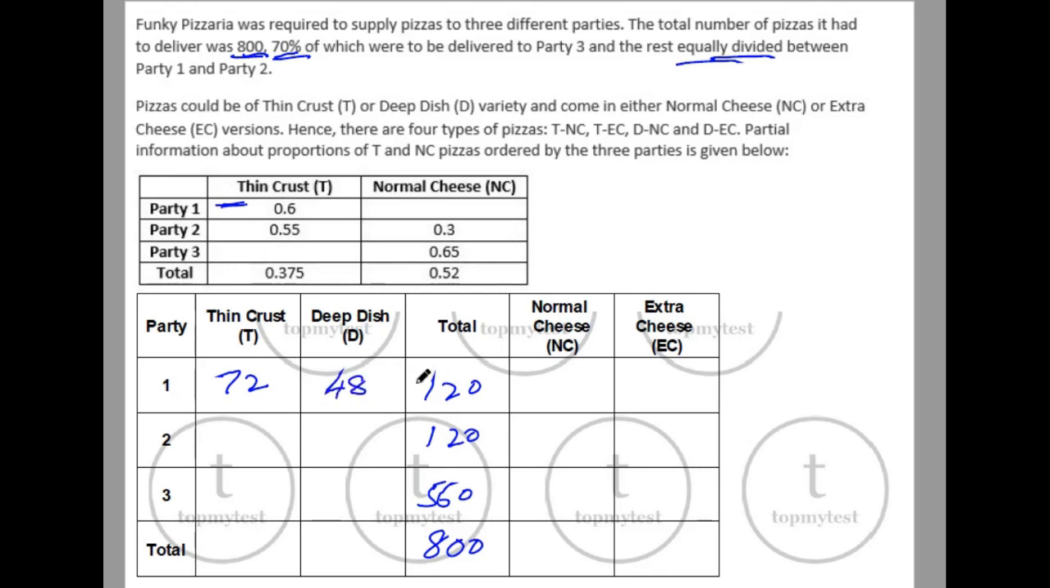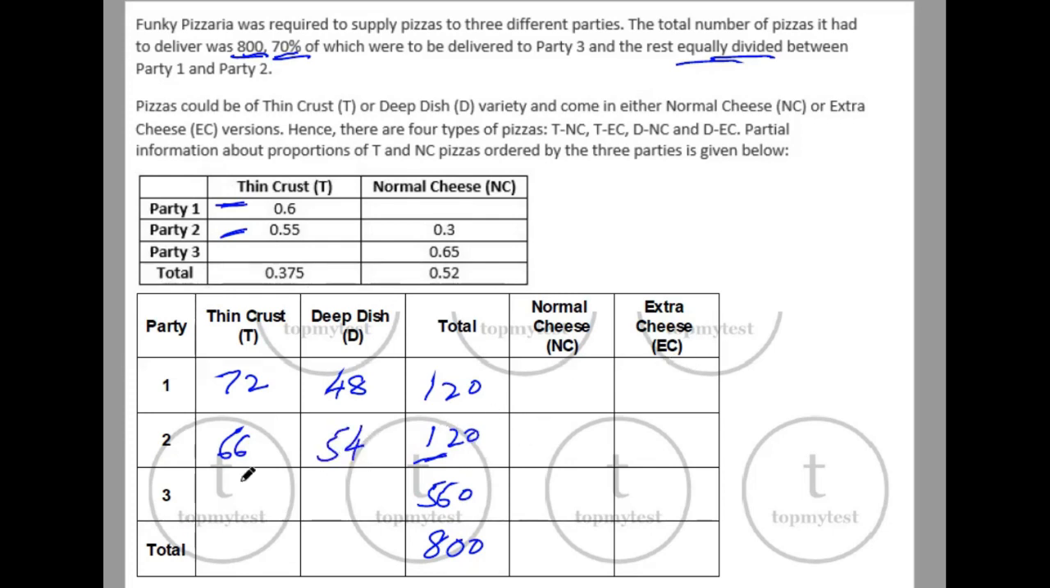This is pretty straightforward. In party 2, 55% were thin crust pizzas. 55%: 50% is 60, and 5% will be 1/10 of 60, which is 6. So 60 plus 6 is 66. So the balance will be 120 minus 66, which is 54.